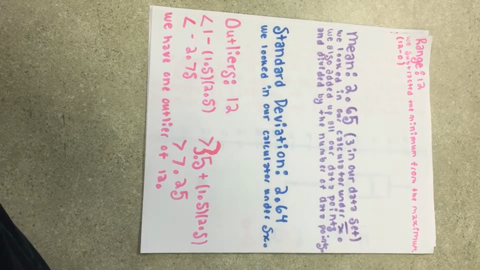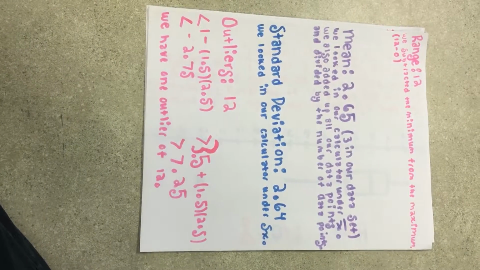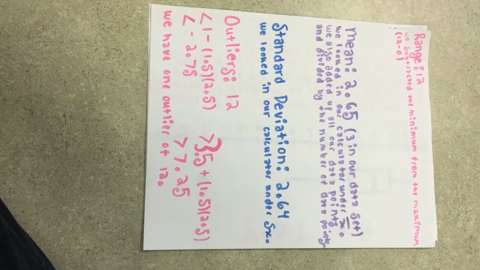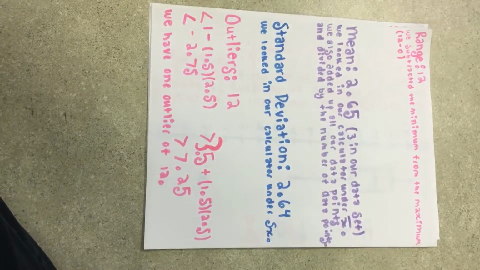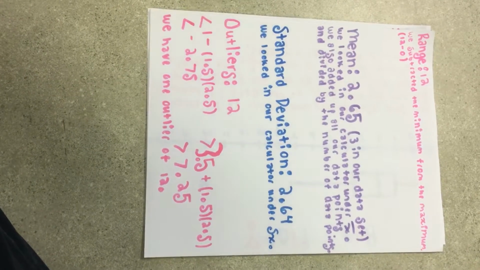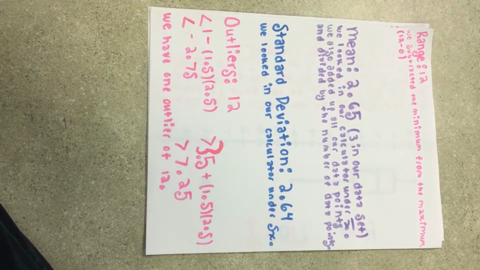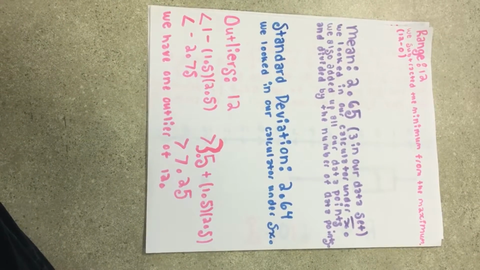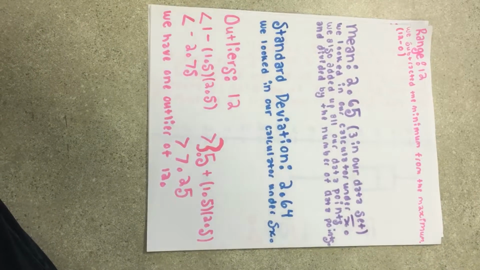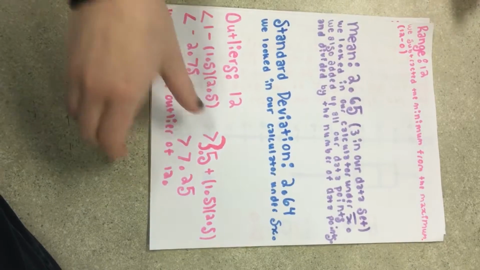For our range, we did the max minus the min and got a range of 12. For our mean, we got 2.65. To get this, we looked on our calculator under x bar, and we also added up all our numbers and divided by the number of data points. For our standard deviation, we got 2.64, and to get this, we looked in the calculator under sx. For outliers, we got 12, and we did our formulas here, and we just got the outlier 12.